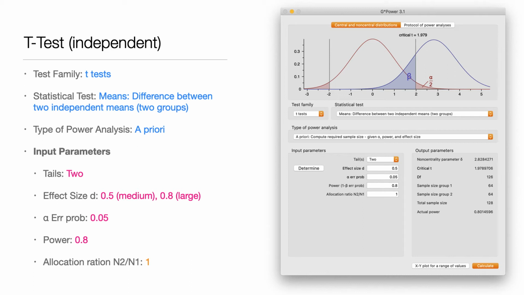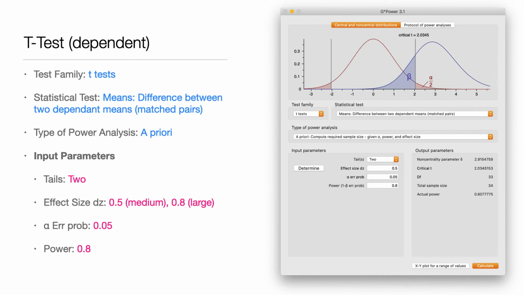Now, if we had 20 in group 1 and 10 in group 2, that's a 2-to-1 ratio, or 2. If we got 20 in each, it's 1. So it's a very simple calculation of group 2 divided by group 1 for sample size. And you get that. So we work out that for a t-test independent, for a medium effect size, you're going to want around 128 people. And if you're running a dependent, you can run about 34.